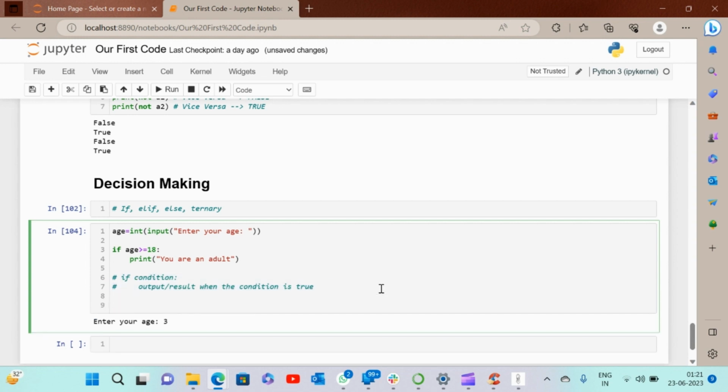Now let's talk about else statement. So else statement is not used alone. It is always used along with if.